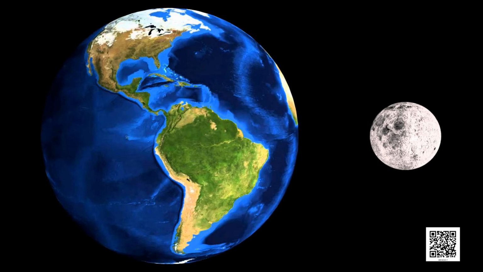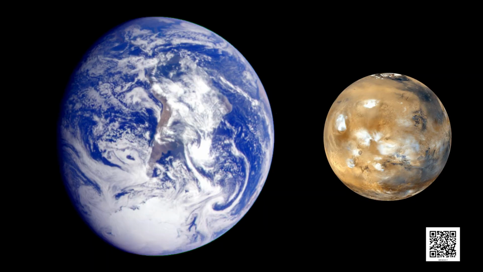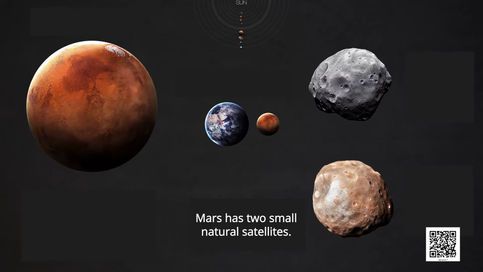Now let us discuss about the next planet, that is Mars or Mangal. The next planet, the first outside the orbit of the Earth, is Mars. It appears slightly reddish and therefore it is also called the red planet. Mars has two small natural satellites.